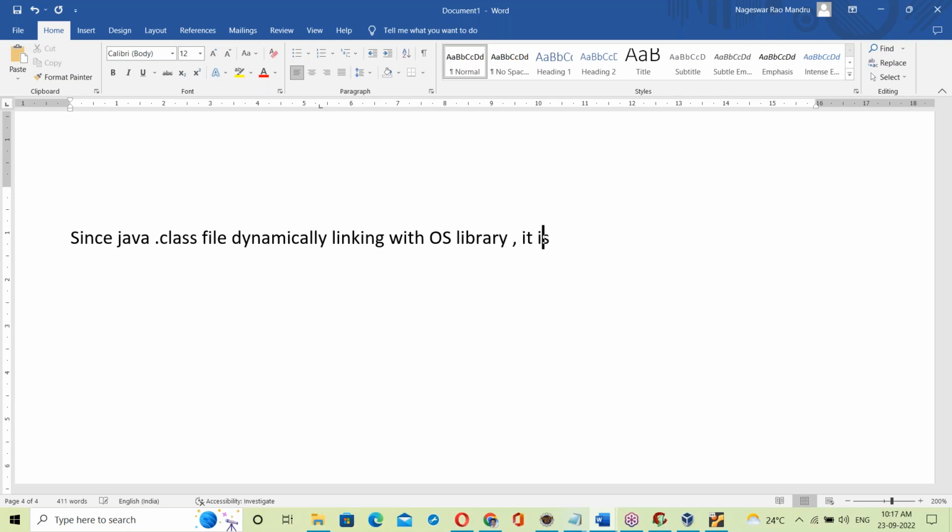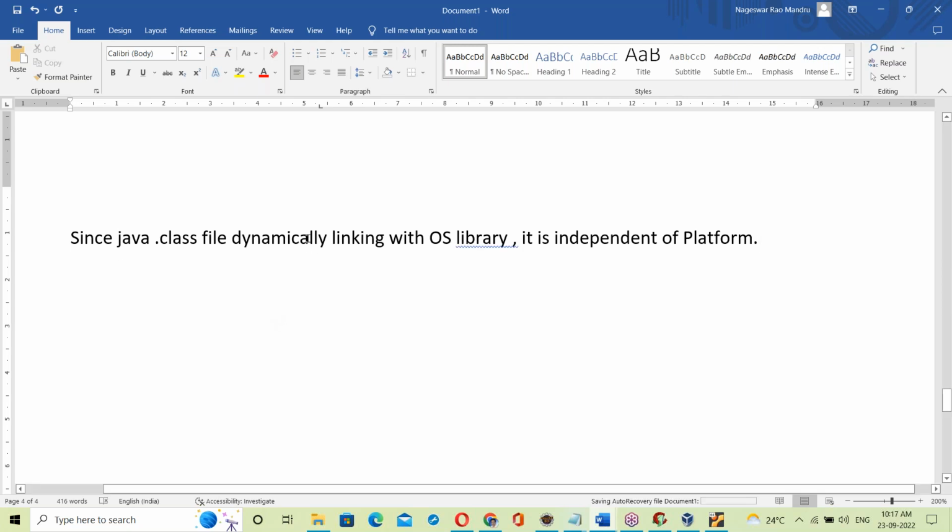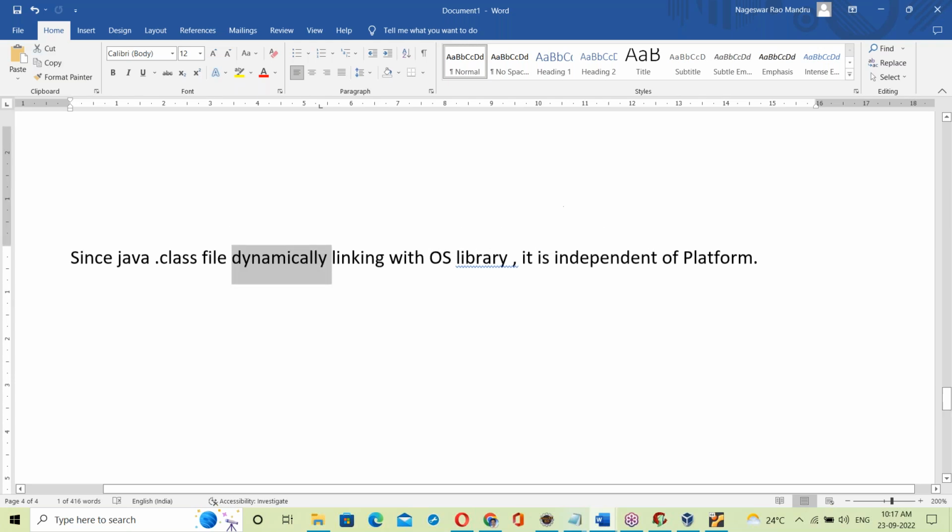Every time the OS changes, the link changes, so it is called dynamic linking.